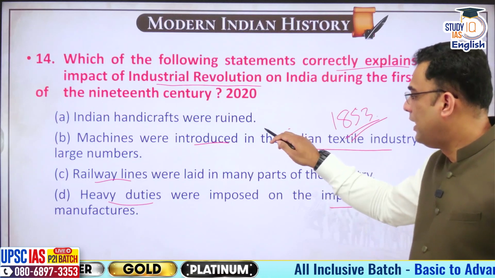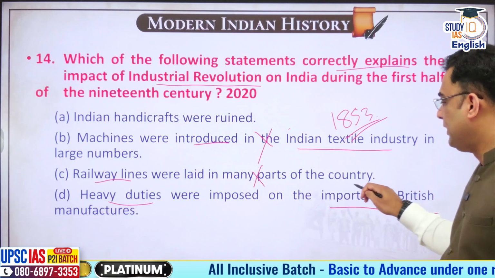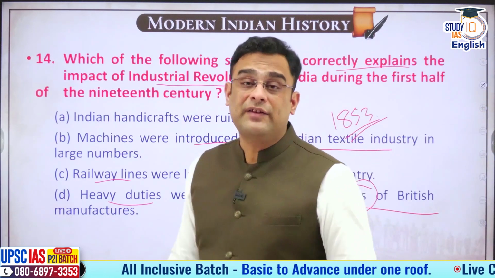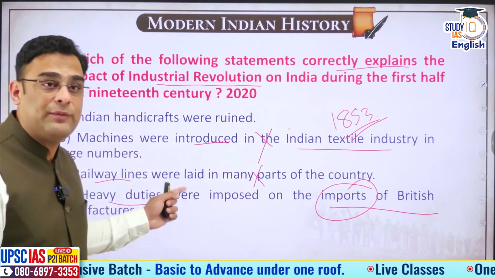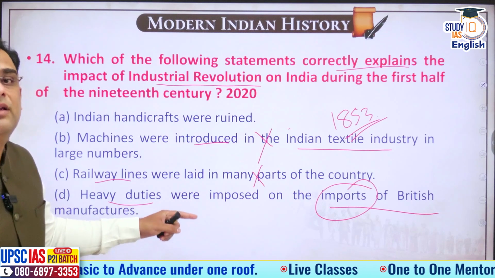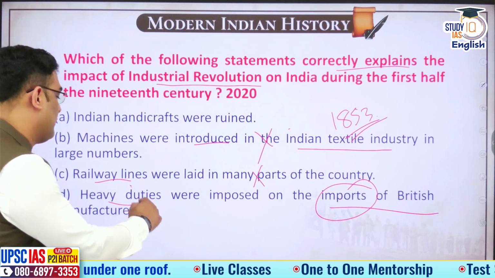So these two are definitely out of question for us. Heavy duties on the imports of British goods. Exactly the opposite was happening. Indian products, when they were exported, faced heavy duty in Britain. Whereas British products imported over here were subjected to minimal import duties. Therefore, this statement is also wrong.